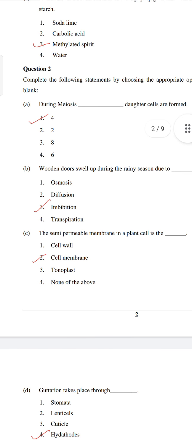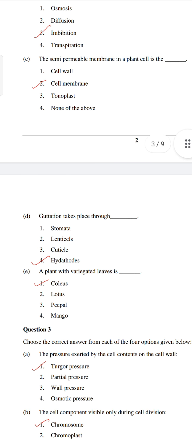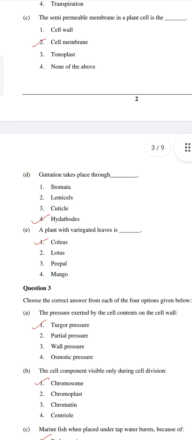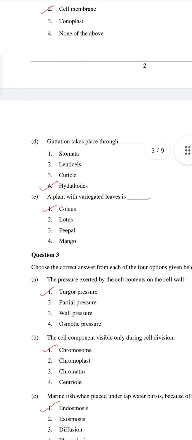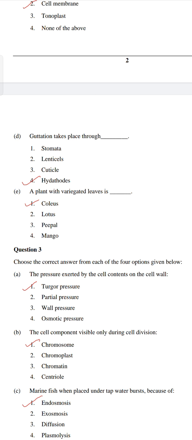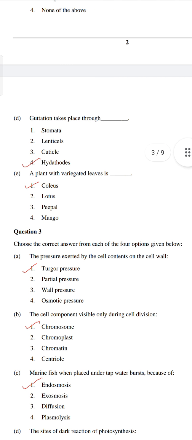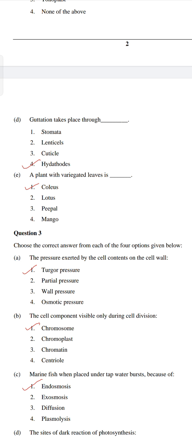Question number 3. So question number 2 also had 5 questions. Now question number 3. Choose the correct answer from each of the 4 options given below. A. The pressure exerted by the cell content on the cell wall is turgor pressure. B. The cell component visible only during cell division is chromosome, chromoplast, chromatin or centriole. Chromosome is the answer because chromatin fiber will condense to form chromosome. Chromoplast is not the answer. Chromatin is always seen in the cell.